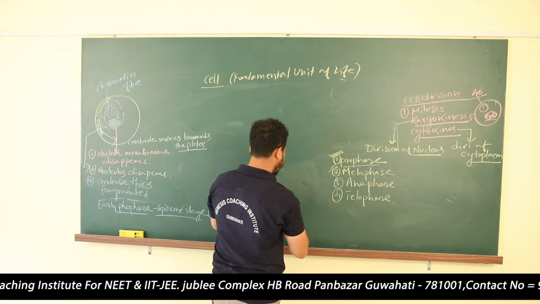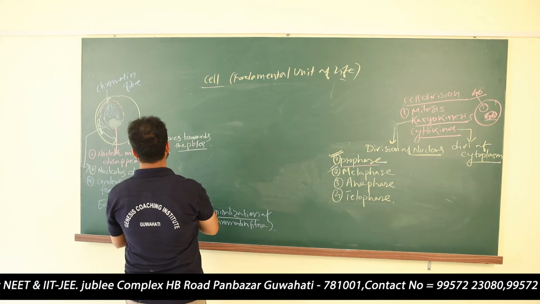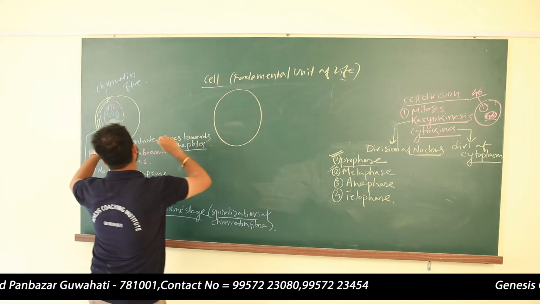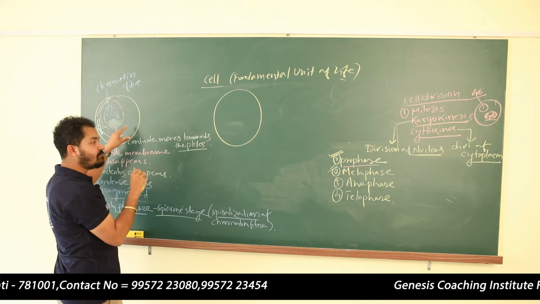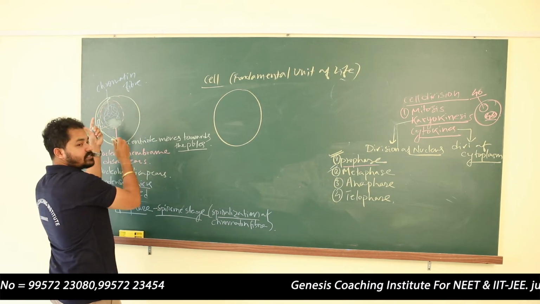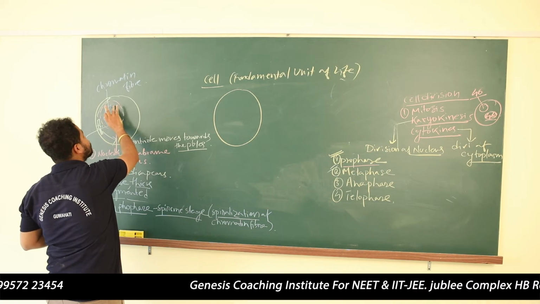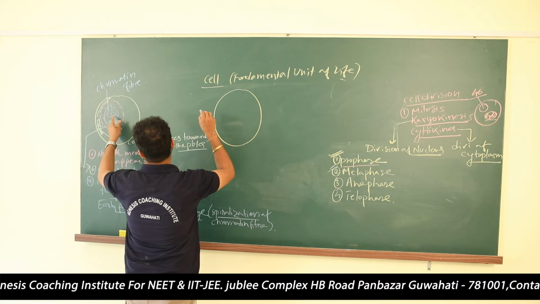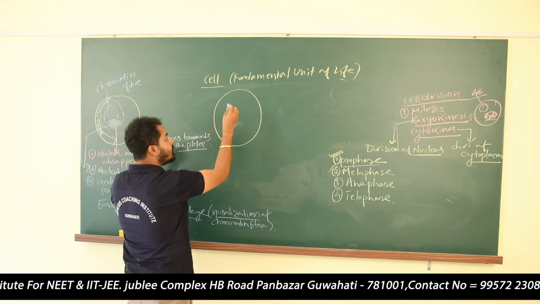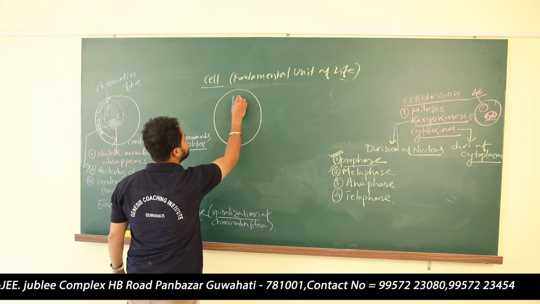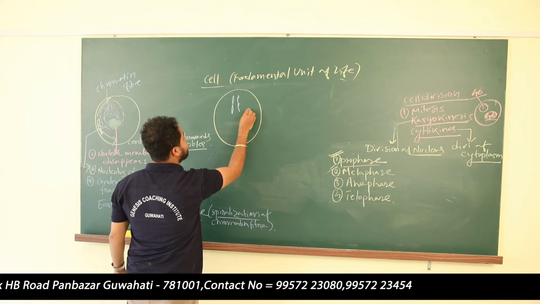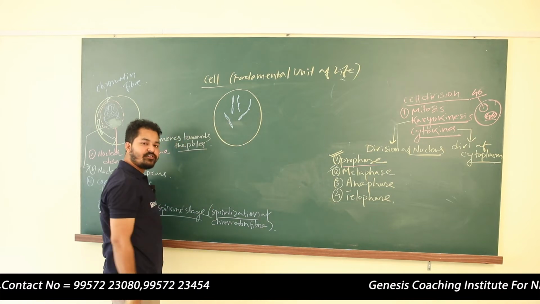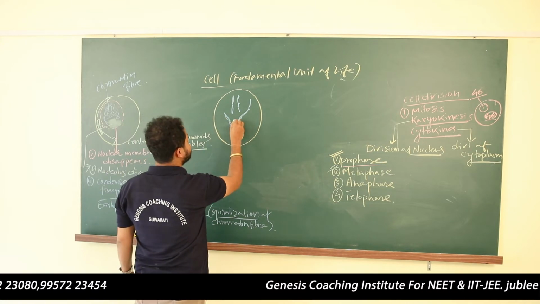Next stage, prophase is done. Number two, metaphase. So in metaphase, what will happen? Suppose this is a cell. As there is no nuclear membrane, all the chromosomes that are produced are fragmented. All the chromatin fibers have condensed, become dense and thick, and they will appear like this. These are chromosomes. How many chromatids? One chromatid.